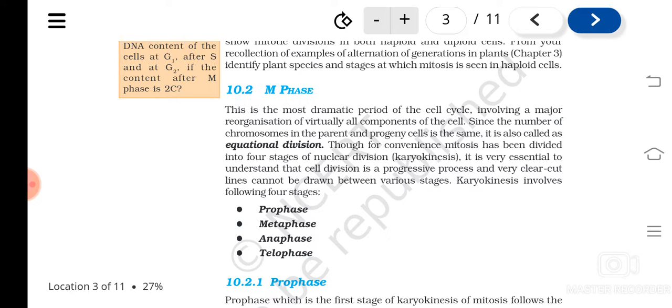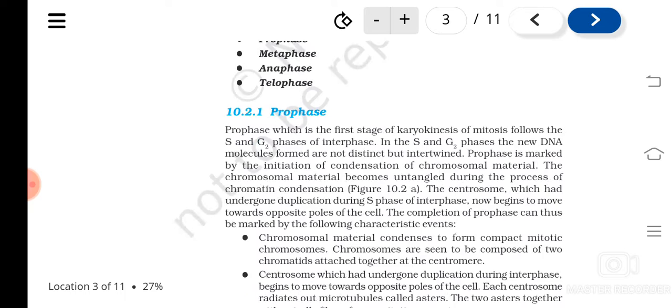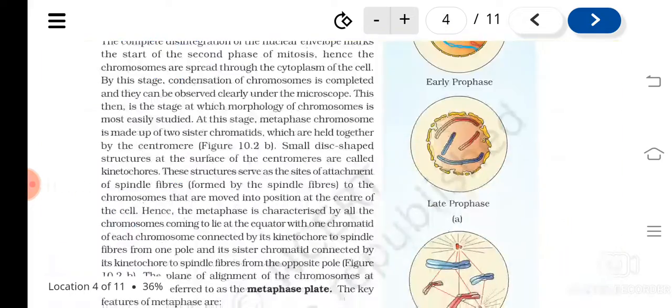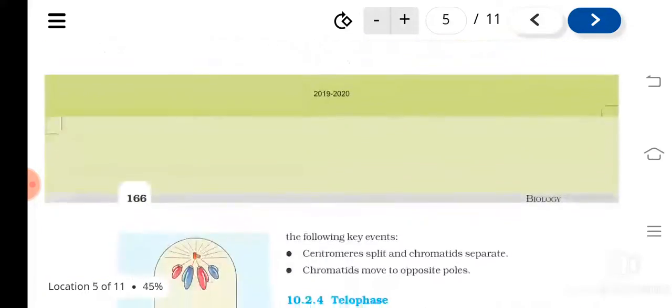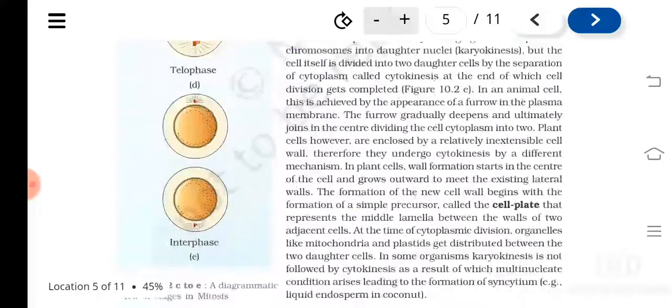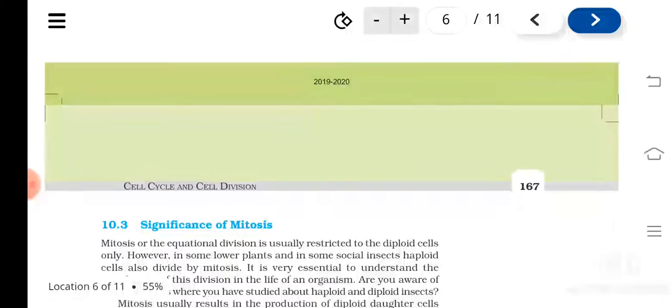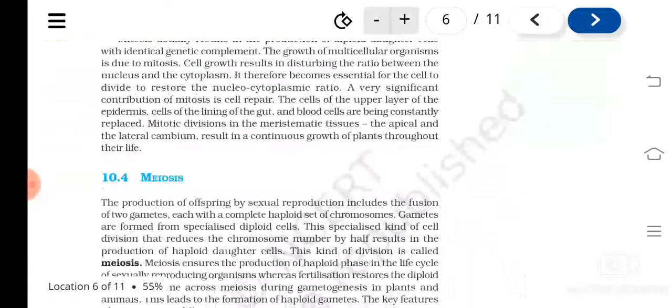And telophase is just the opposite of prophase. Okay, appearance of nuclear membrane, nucleolus, all that happens. Chromosomes again uncoil to form chromatin material. So all these major events we have discussed, and also we have discussed cytokinesis. So about mitosis, I think it's very clear.